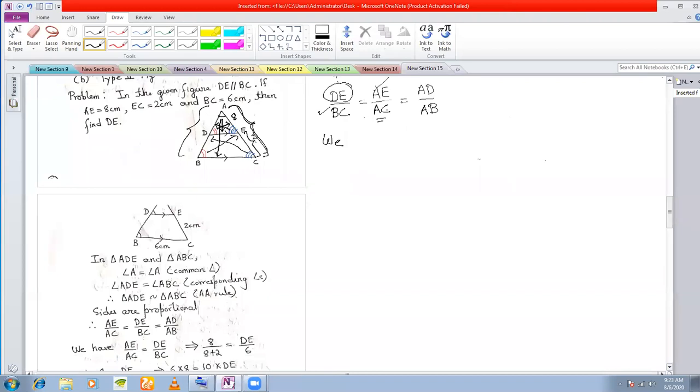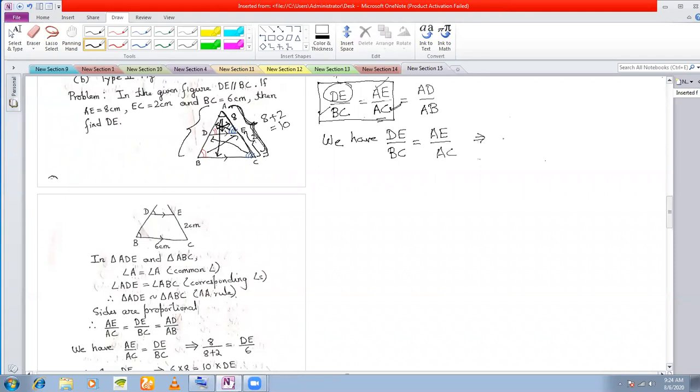So actually your AC is also given here because AE is 8 and EC is 2. That means this entire AC side is 8 plus 2 equal to 10. So this AC is given to you. So that means we'll consider the first two equalities, these two. So we have DE by BC is equal to AE by AC.